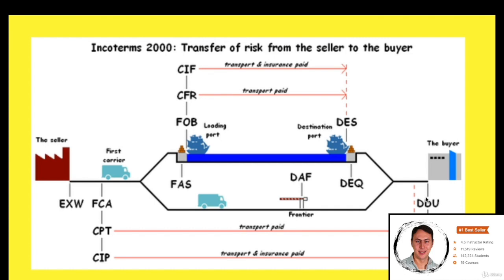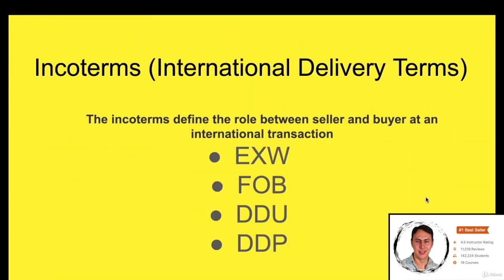I explained 4 terms: EXW, FOB, DDU, DDP. I explained in which case you should choose which one, because when you contact manufacturers, you will use these terms. These terms have been created because of the differences among responsibilities. You won't have any problem if you make deals on these terms. So it is beneficial to know these terms.